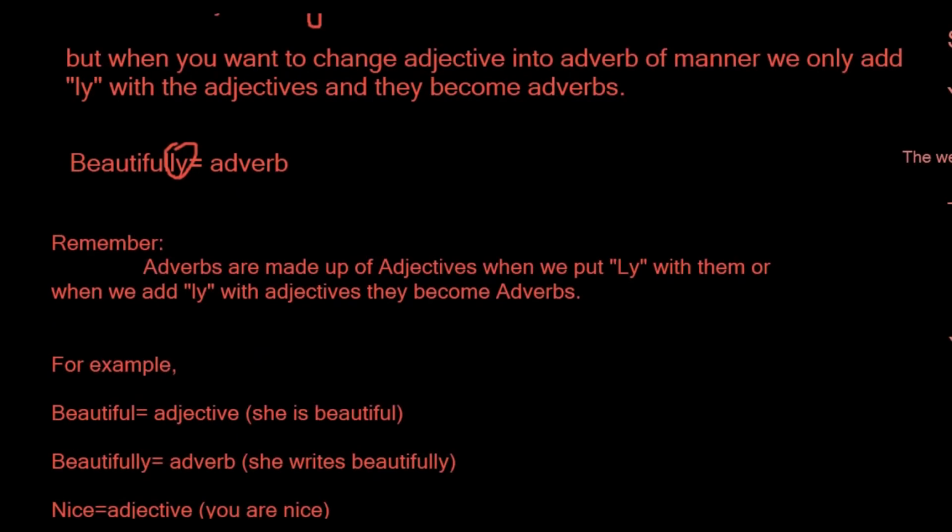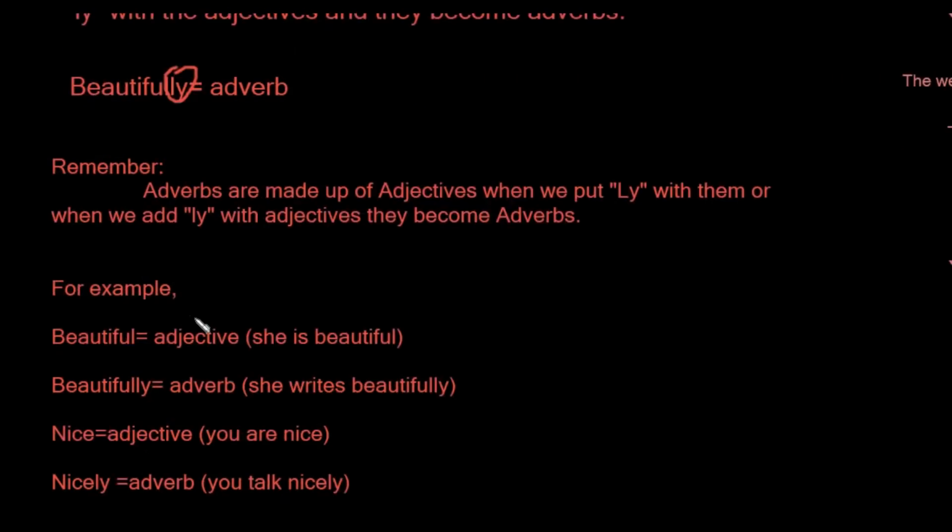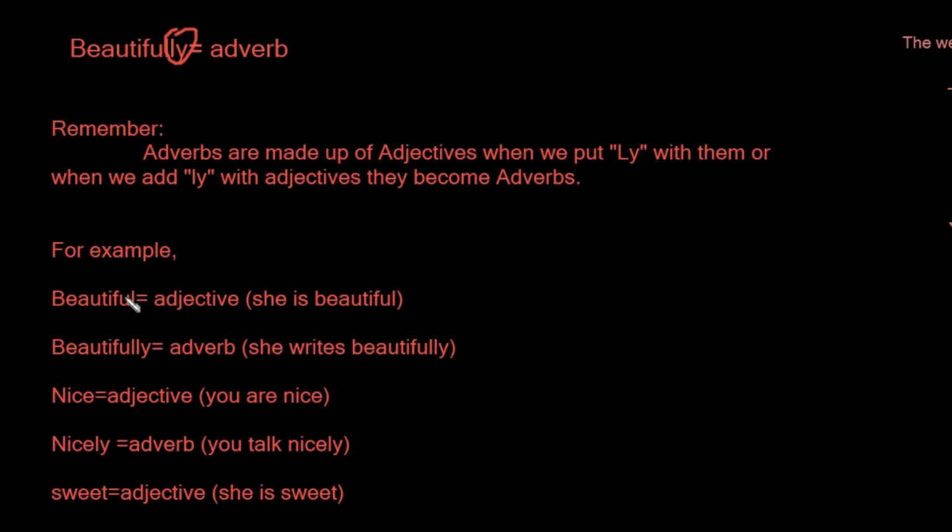For example, adverbs are made from adjectives when we put ly with them, the same thing. For example, we have some words like beautiful. Beautiful is an adjective. In "she is beautiful," she is the subject, is is a stative verb, and beautiful is an adjective. Like I said before, we can use adjectives with the main verb or stative verbs, but you cannot use the adverb of manner with stative verbs.